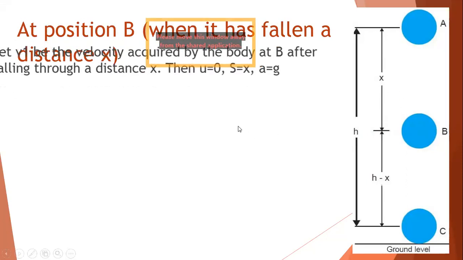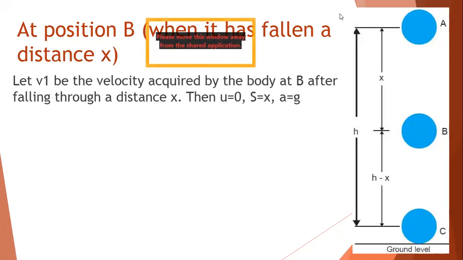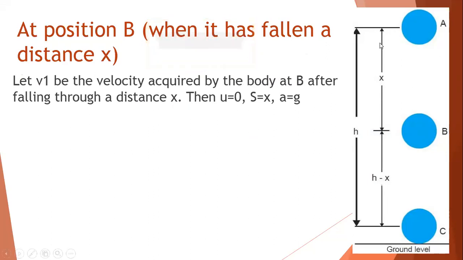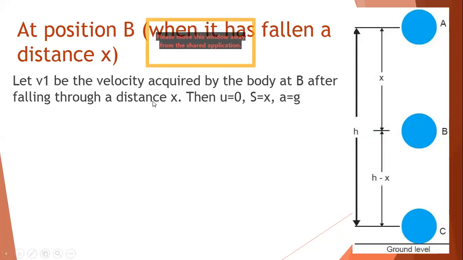Now let's find out at B how much is the total mechanical energy, that is, the sum of kinetic and potential. So we start with the velocity. Let V1 be the velocity acquired by the body at B after falling through a distance x. Understand? The object is falling now, and as it is falling, it has acquired some velocity. So how much is the velocity it has acquired? V1, after falling through a distance x.